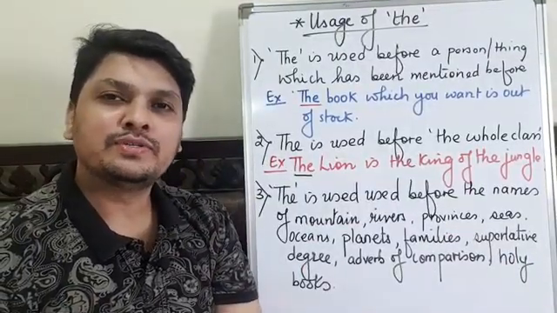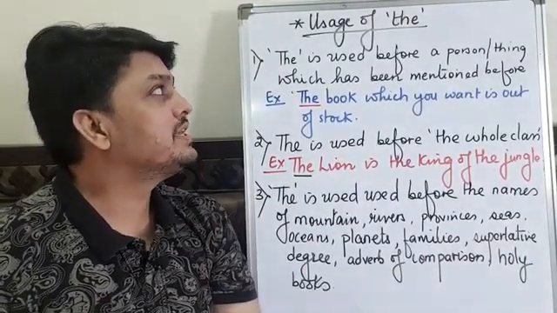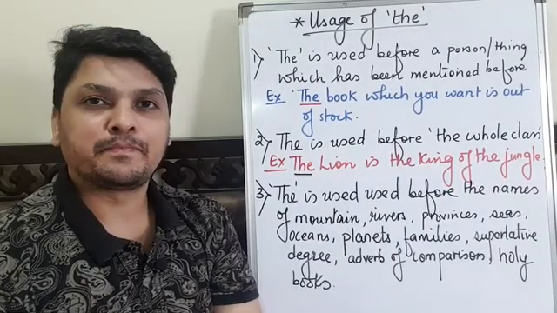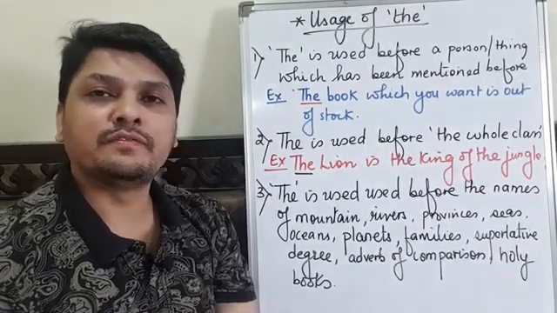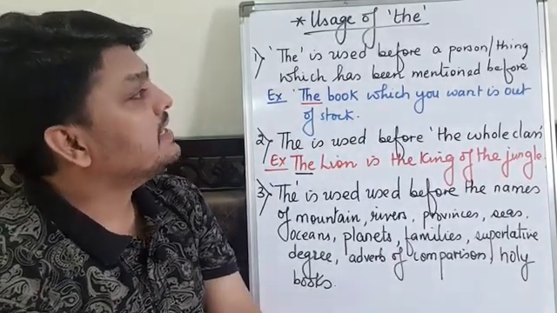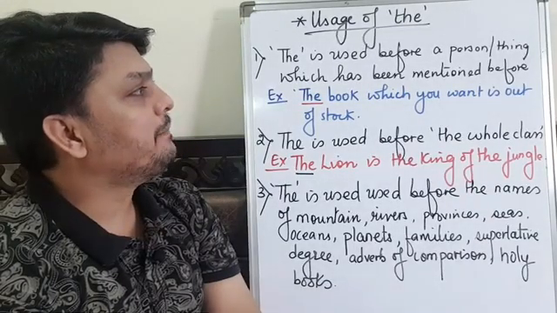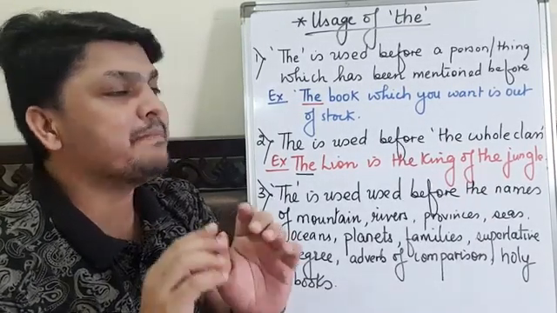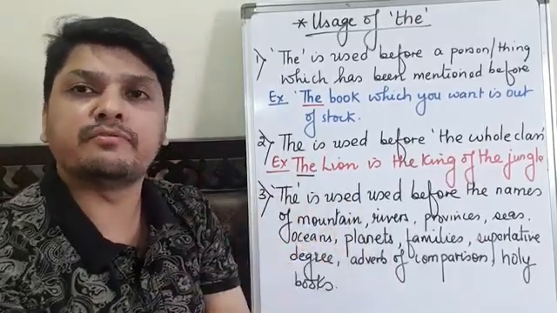Okay, now students, we will study the usage of the. The first feature of the is used before a person or thing which has been already mentioned before.